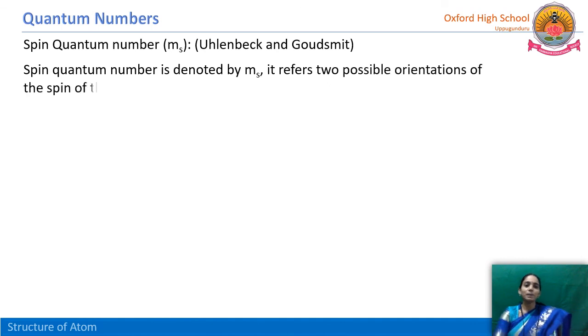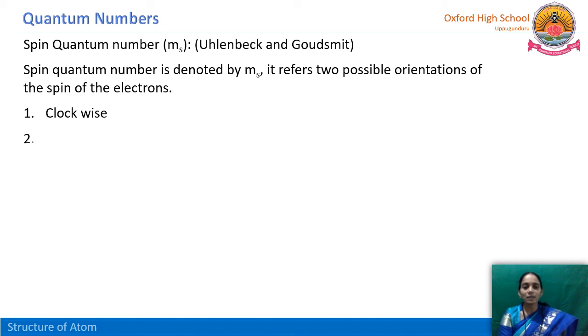See here, the spin quantum number is denoted by ms. It refers to the possible orientations of the spin of the electrons. This orientation is not in a single direction; there are two directions, one clockwise and another anti-clockwise.